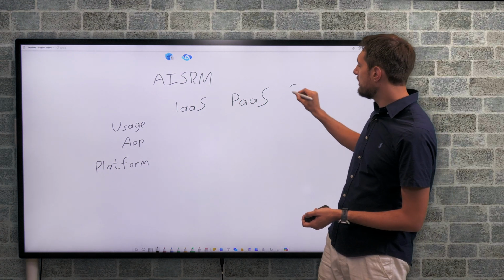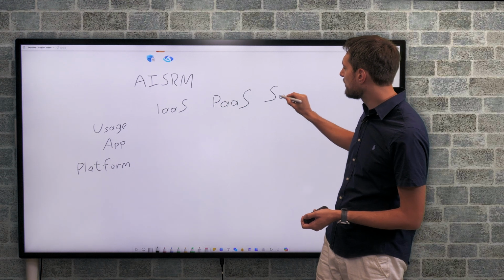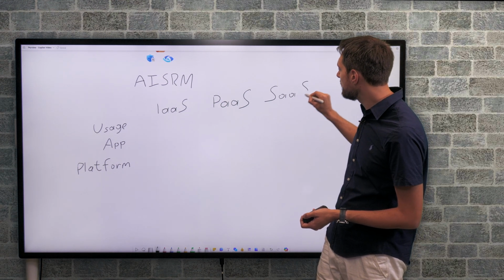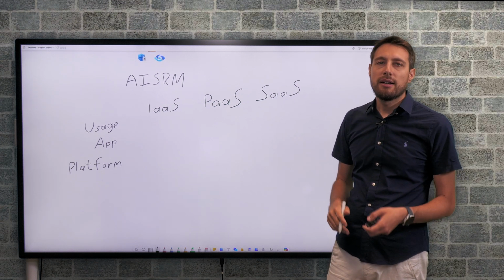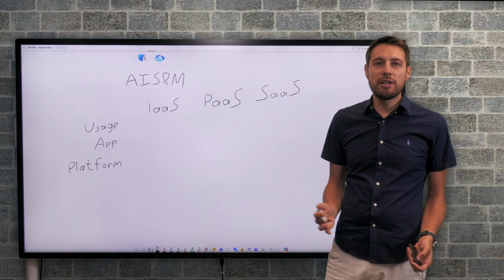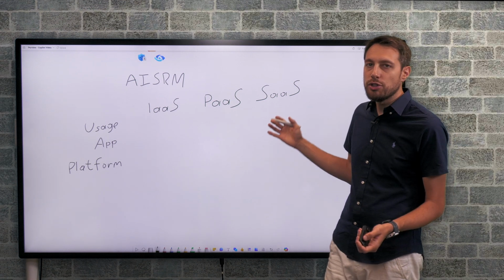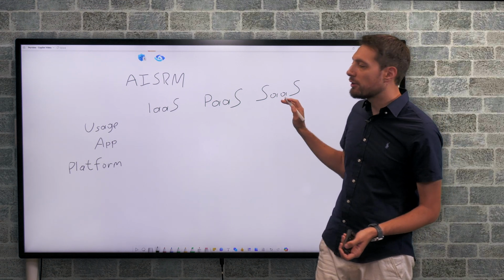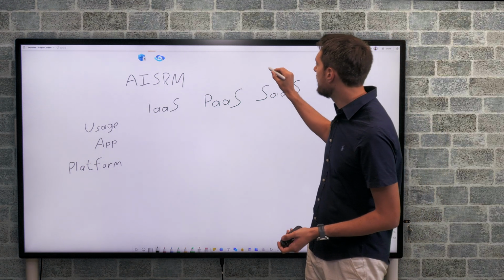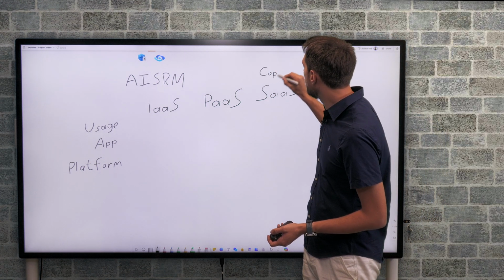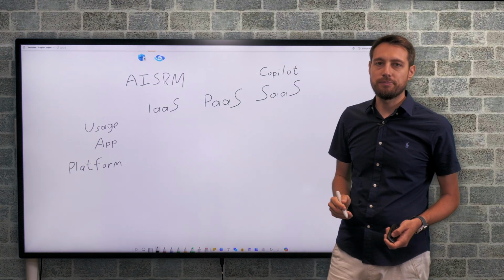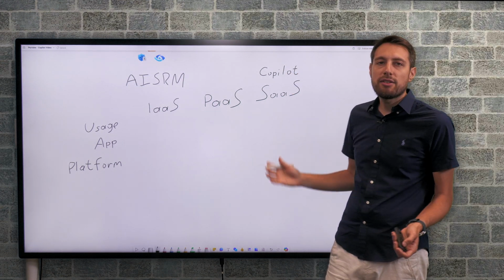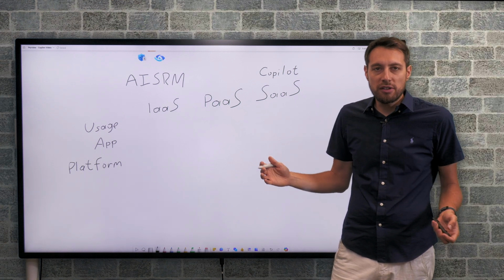And then finally, there is software as a service, or SaaS. This is where the AI provider doesn't just supply the hardware and the pre-trained AI, but also the application to access and use it. Now, the topic of today's discussion, Copilot, is exactly one such SaaS AI application. It's a tool that's ready to use straight out of the box.